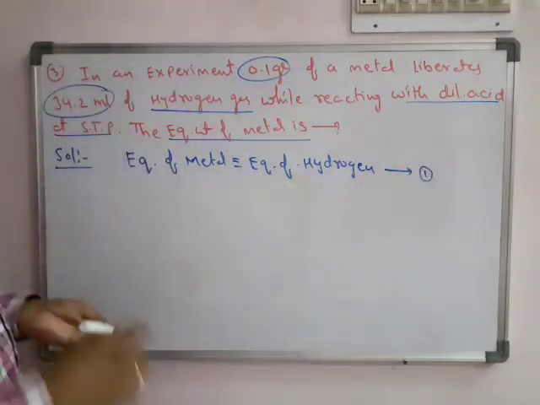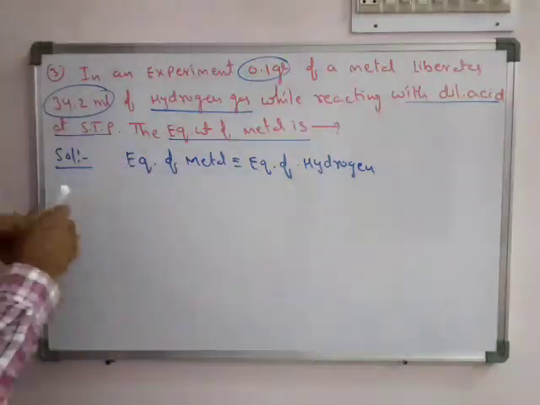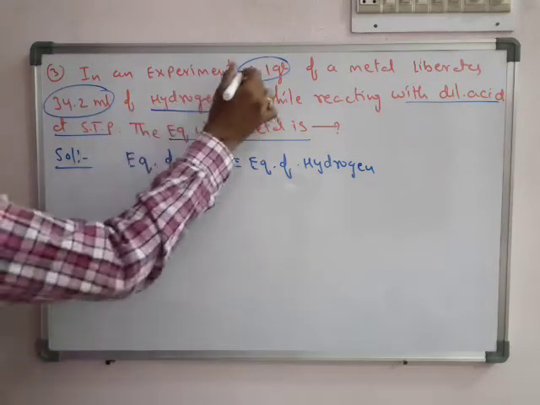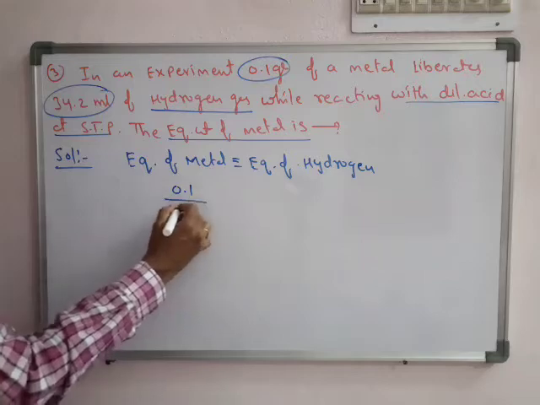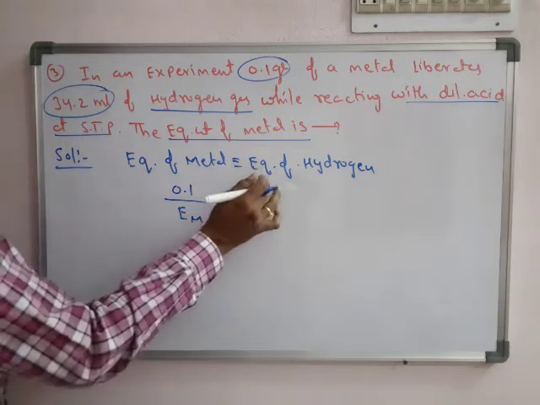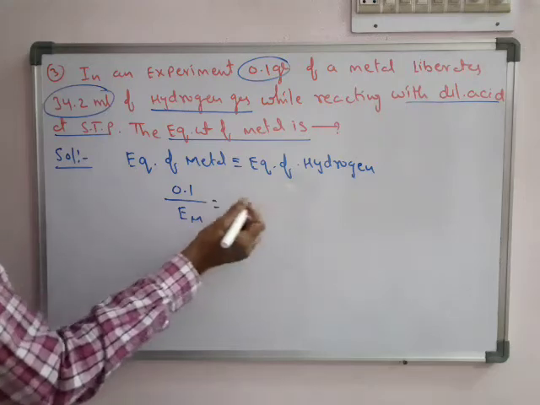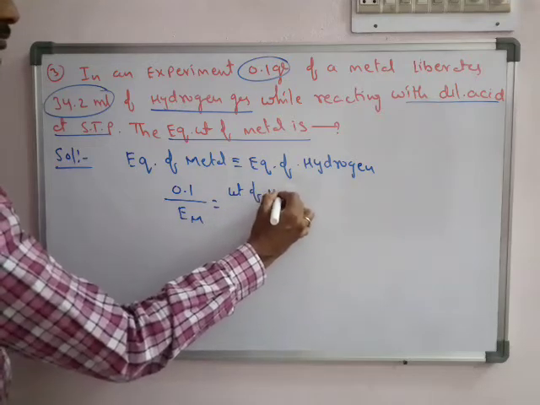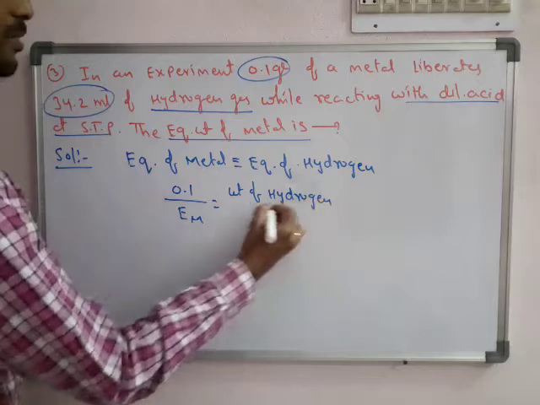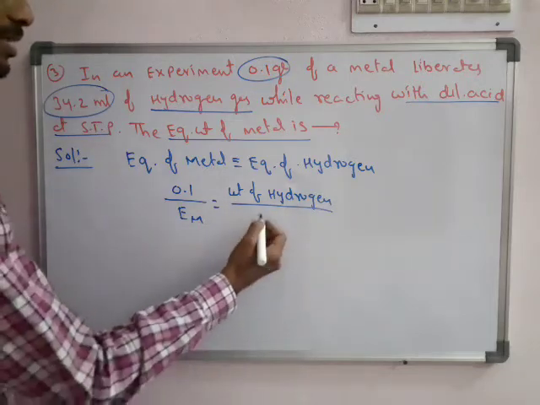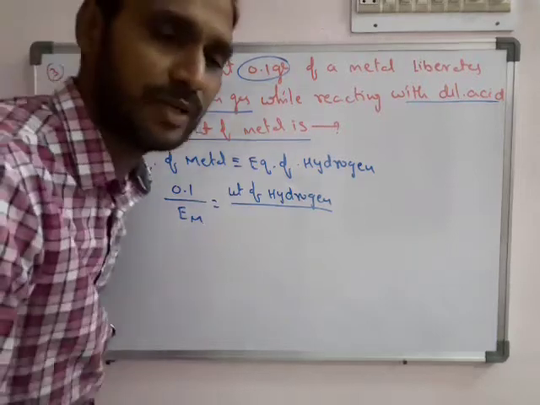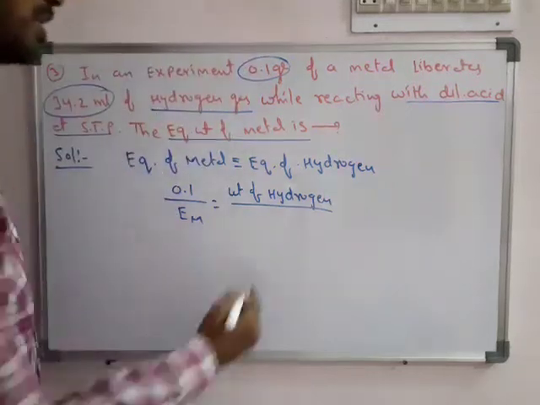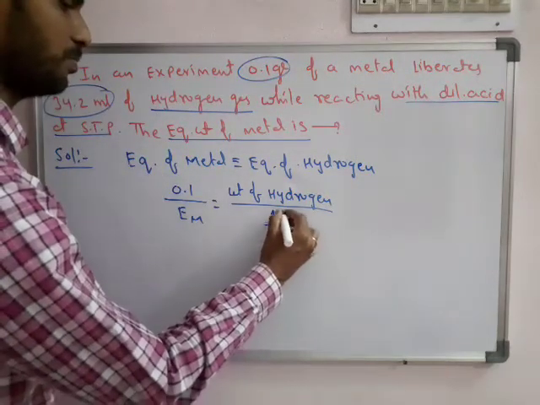So here is the importance. Okay, so further step we do. So what is the equivalent weight? Means again weight by equivalent weight. What is the weight? It is given 0.1 gram of metal. Weight by equivalent weight of metal we have to find. What is the equivalent weight of hydrogen? Weight, actually it is not given. So we can find out the weight of hydrogen. Weight of hydrogen by equivalent weight of hydrogen. Simple. What is the equivalent weight of any element? Atomic weight by valency. Hydrogen atomic weight 1, valency also 1. So simply 1 by 1, no problem in it.